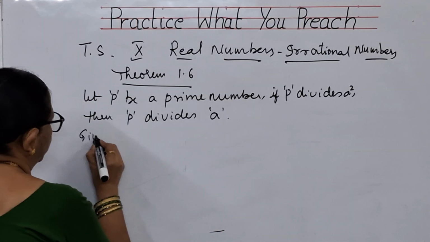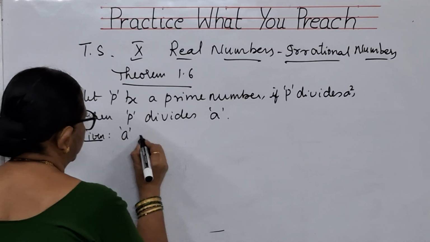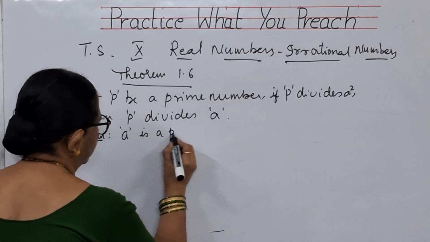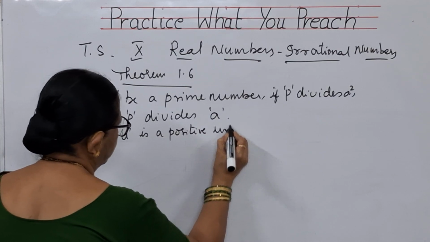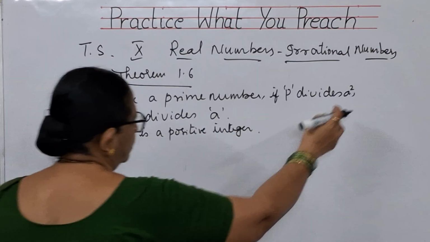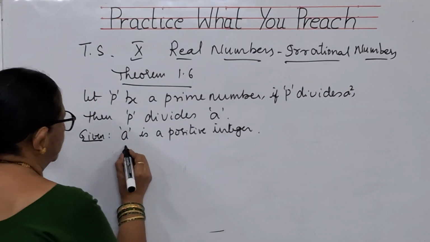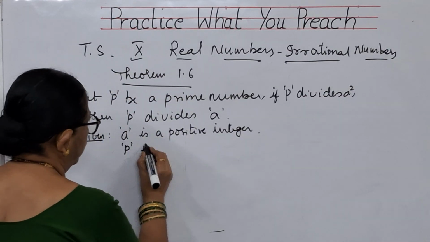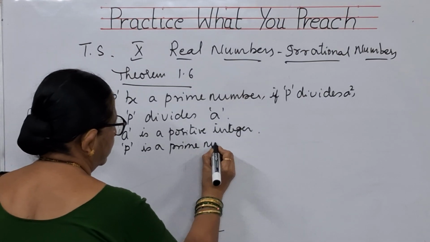What is given to you, children? What is given is A is a positive integer. You can see in your textbook, children. I have not written it, it is there, in a bracket after this: A is a positive integer, P is a prime number.